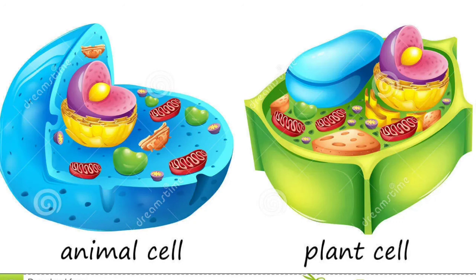Plant cells have chloroplasts, organelles where photosynthesis takes place, a process by which the plant synthesizes its own food. Plant cells also have a cell wall. Animal cells do not have a cell wall.